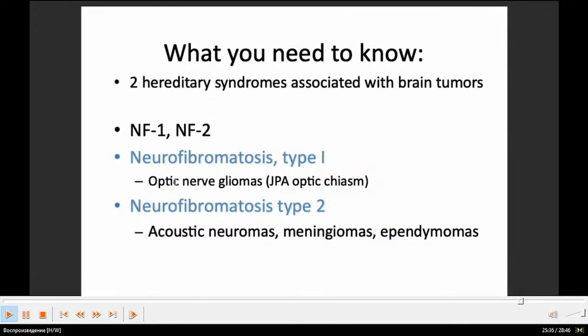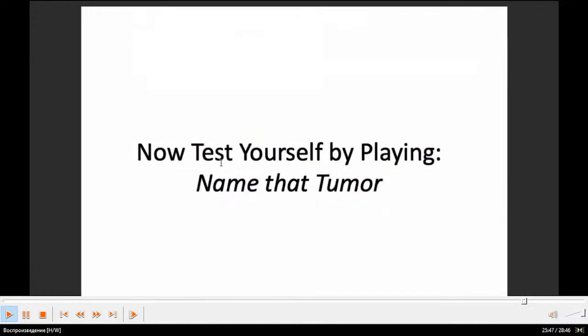Type 1: optic gliomas, optic chiasm. Neurofibromatosis type 2: acoustic neuromas, meningiomas, ependymomas. Now test yourself by playing.